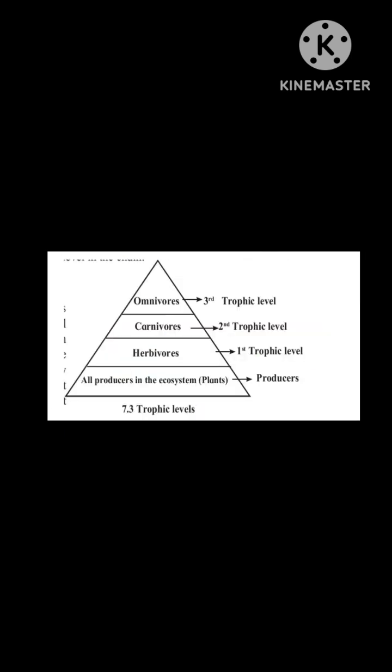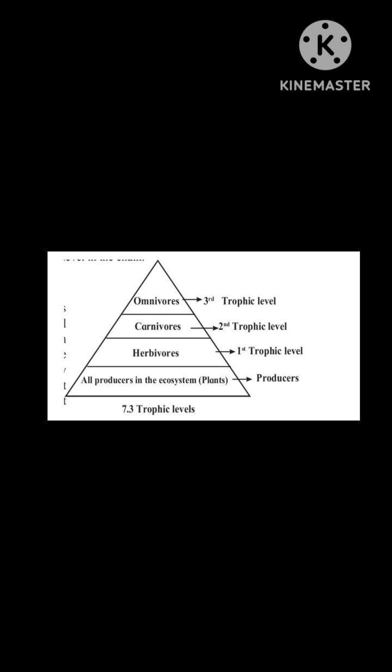The interaction forms trophic levels. All producers are at the base of this pyramid. Herbivorous are the first trophic level, carnivorous are the second trophic level, and omnivorous have the third trophic level.